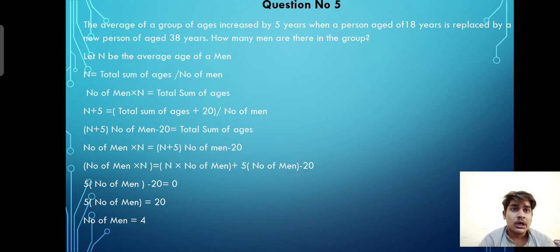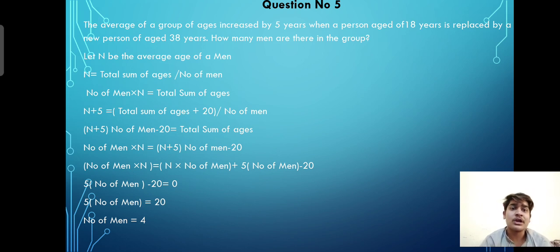We know the average increased to n plus 5 by replacing a man of 18 years with a man of 38 years. Subtracting 18 from 38 we get 20. So the total sum of the ages increased by 20 and the average increased by 5.